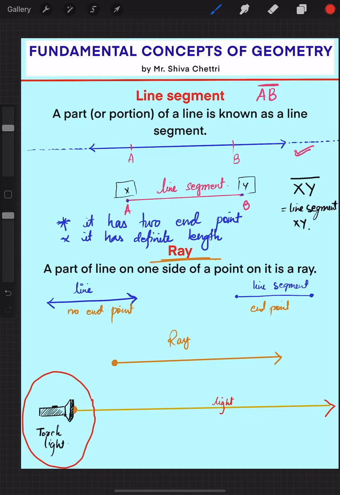So a ray can be represented as, suppose this is A and this is B. We just put a dot to signify it, but there is no end point. Remember that. If I want to write a ray symbolically, we write AB with a bar and an arrow on one side, and we understand that this is ray AB.